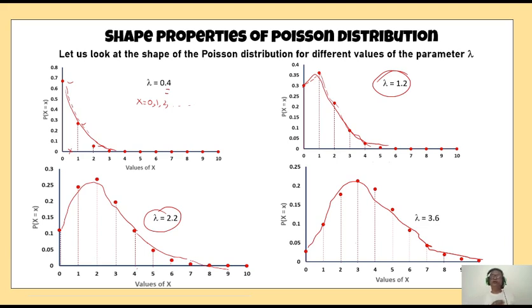in such a way that you get a longer tail in the left side and a shorter tail in the right side. So this is the entire story about Poisson distribution. And this is how the curves form. That means if you go for higher values of lambda, you will find that the curve is becoming negatively skewed. But if you look at smaller values of lambda, you will find that there is a distinctly positively skewed curve. And for reasonably finite values of lambda, you will find that it is taking a normal shape. So this is about the shape properties of the Poisson distribution.